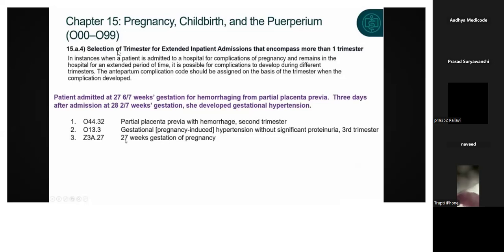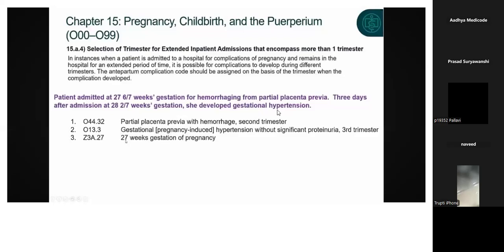So here you can check it out. Patient admitted at 27 weeks, 6 days. In a week we have 7 days, right? So she was admitted on the 6th day of the 27th week of gestation for hemorrhaging from partial placenta previa. It's a condition, partial placenta previa. 3 days after admission, it will be 28 weeks. On the second day of the 28th week of gestation, she developed gestational hypertension.